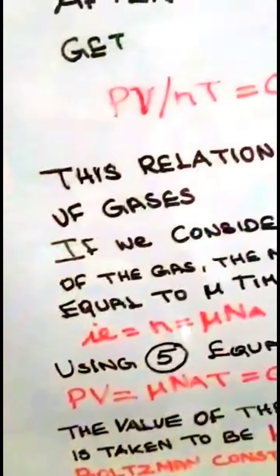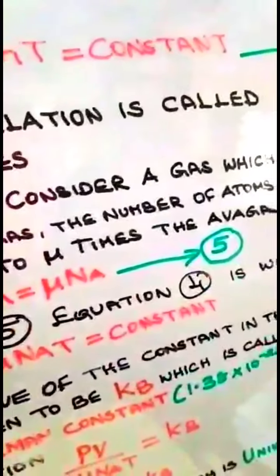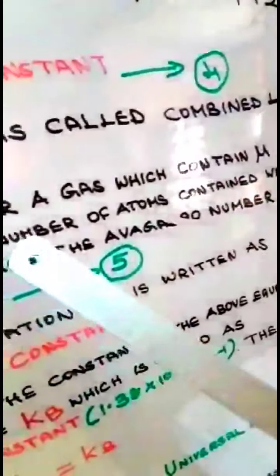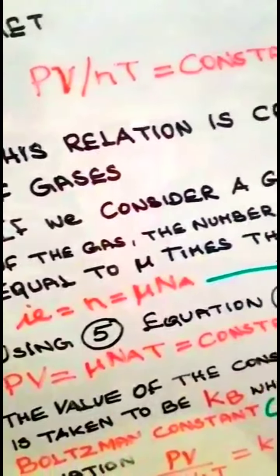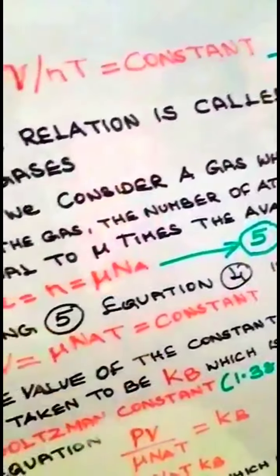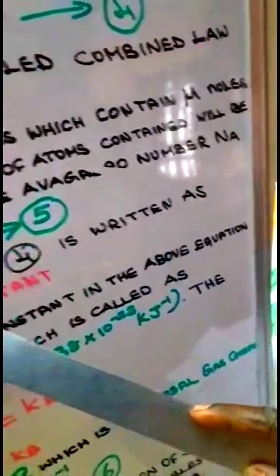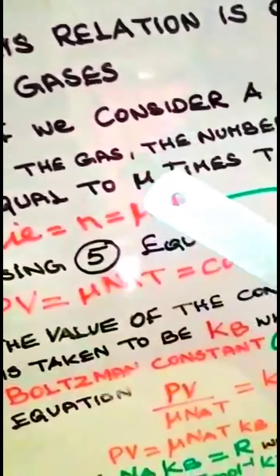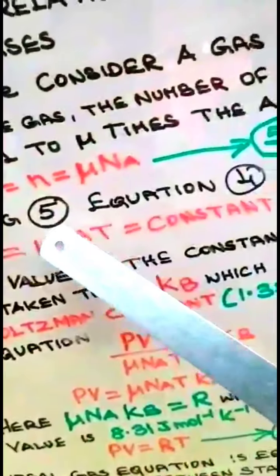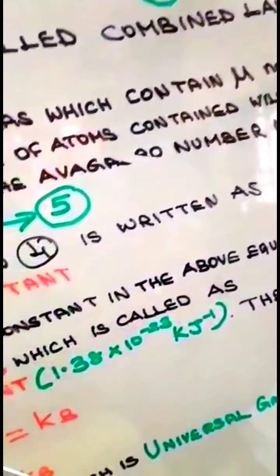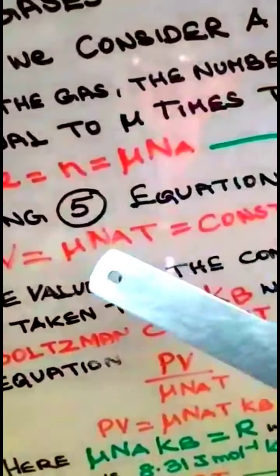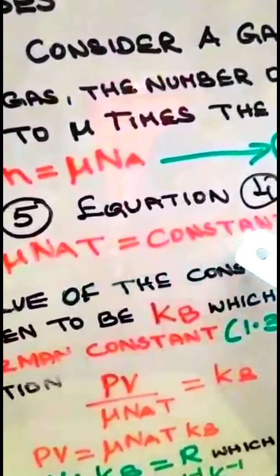If we consider a gas which contains mu moles of the gas, the number of atoms contained will be equal to mu times the Avogadro number NA. So, N attains a value mu NA. Using this equation 5 in the above equation 4, we get PV is equal to, instead of N we use mu NA, T is constant.